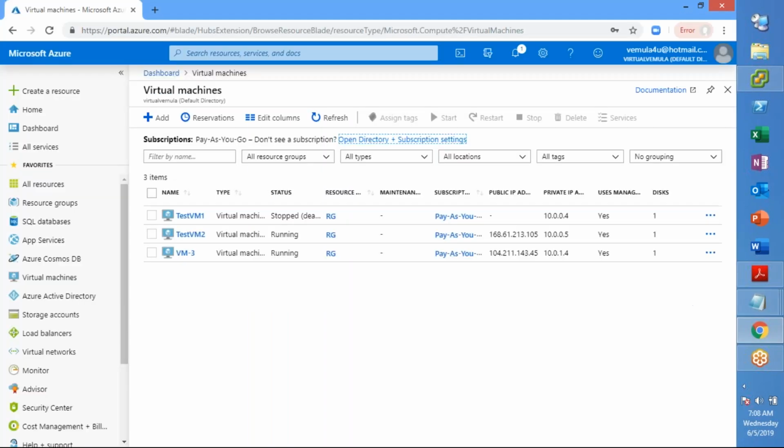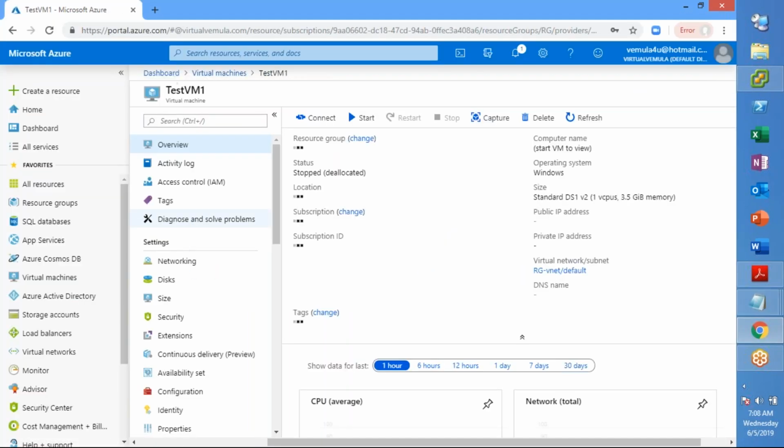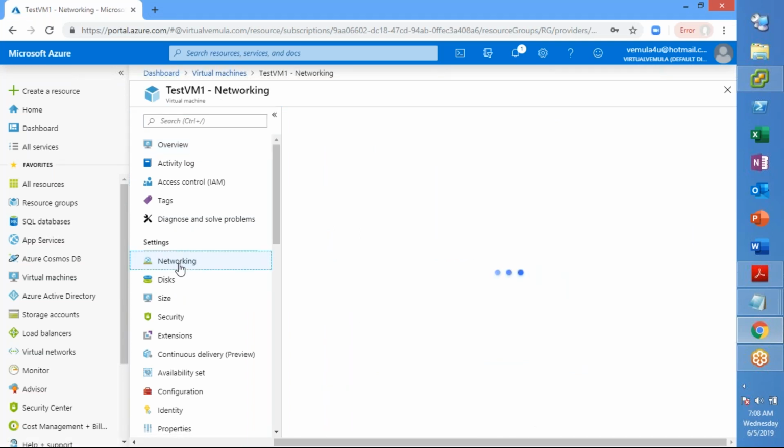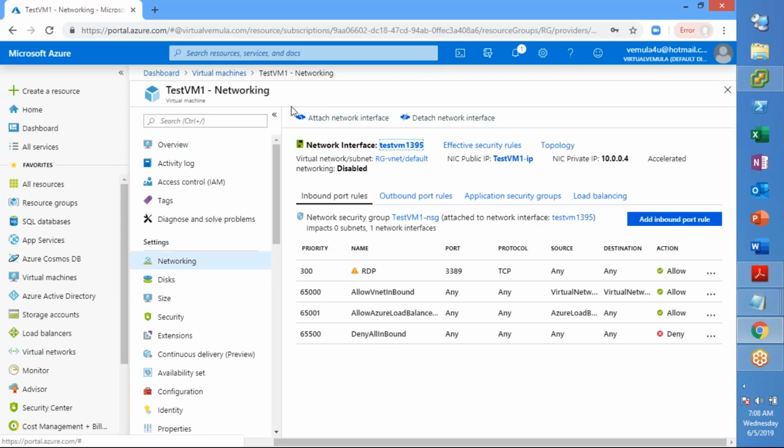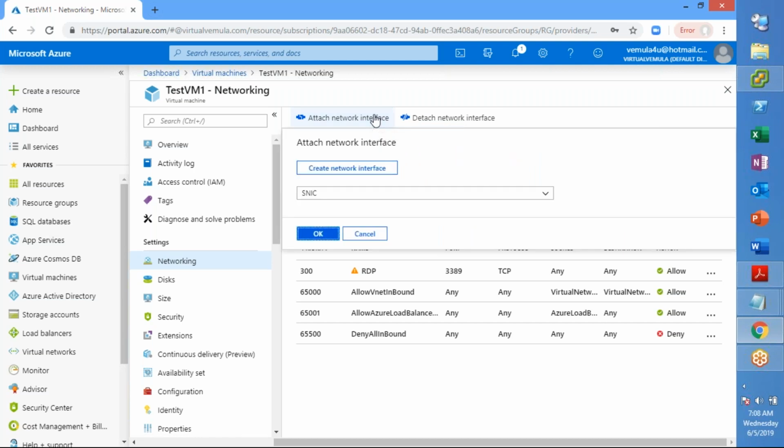Okay, so how do I do that? Go to the virtual machine, go to Networking, and here you see an option called attach or detach network interface cards, right? Now you have only one network interface card attached, which is test VM 1395. That is the default name that your virtual machine has picked. To attach an additional interface card, just go to attach NIC card, and you see the list of network interface cards available for you to assign. Just select that and assign it.